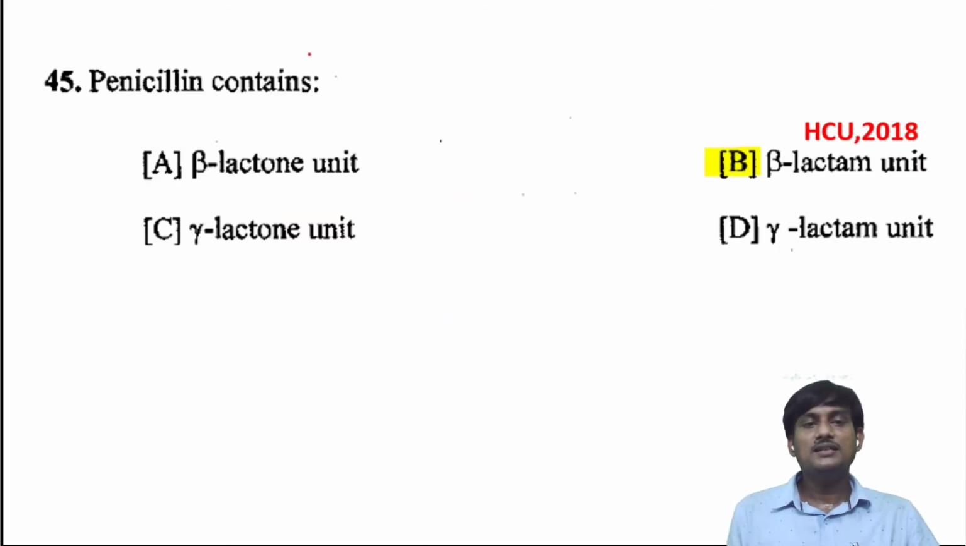Penicillin contains a beta lactam unit, a 4-member ring, a cyclic amide. Beta lactone, it's a cyclic ester. This is not present. This is also not present. Gamma lactone is not present. Gamma lactam, it's a 5-member ring. This is also not present. Penicillin contains a beta lactam unit.